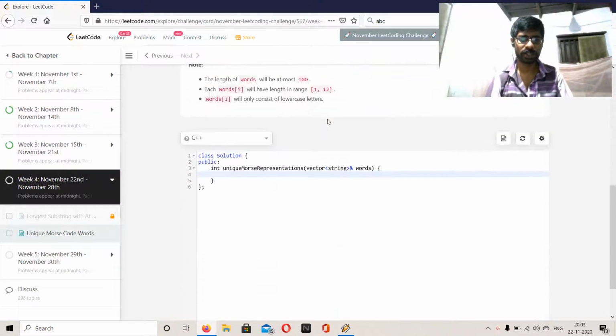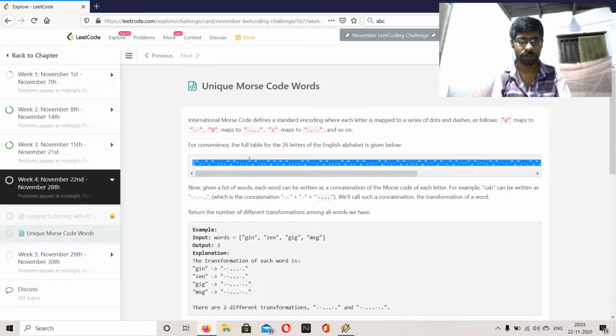Okay, let's start. To do this, we need an array of strings of size 26. There will be 26 letters in English. Let's copy this.